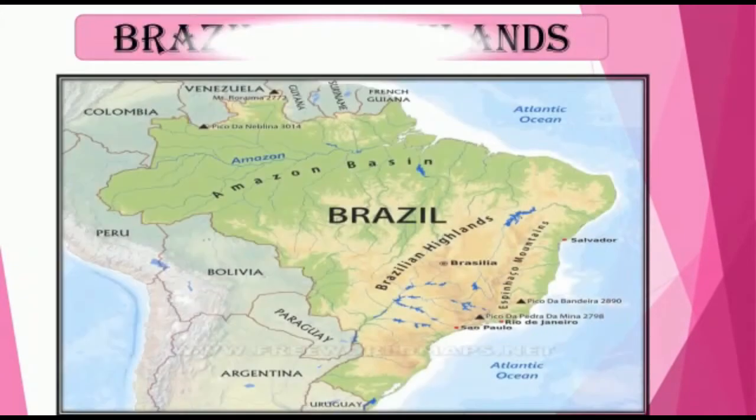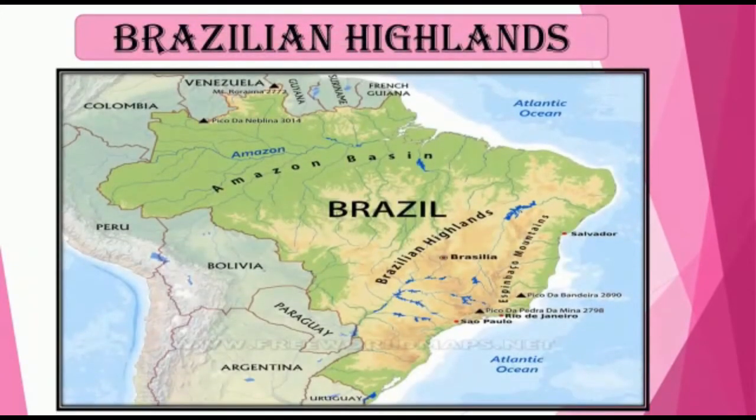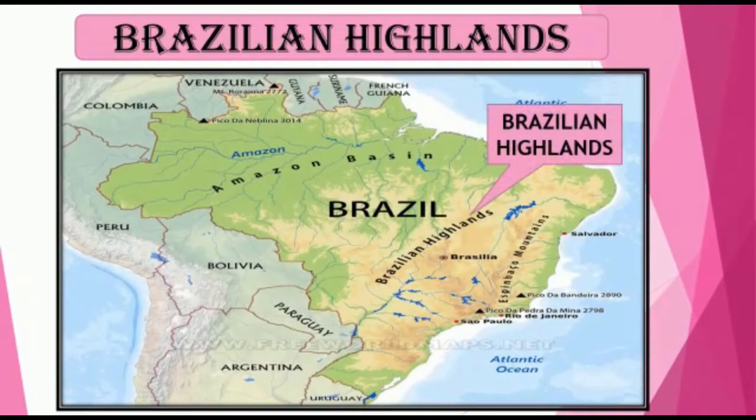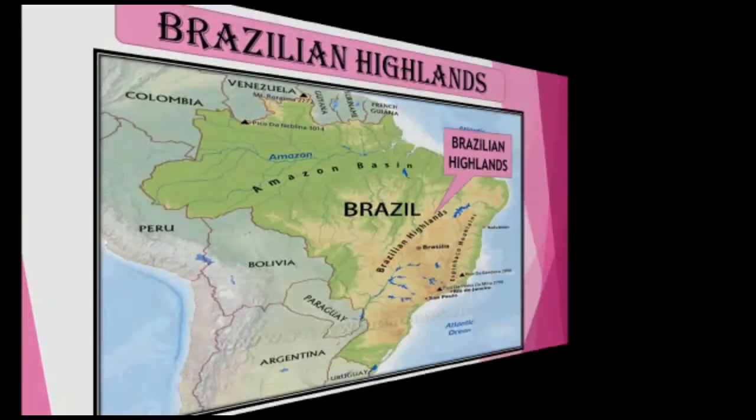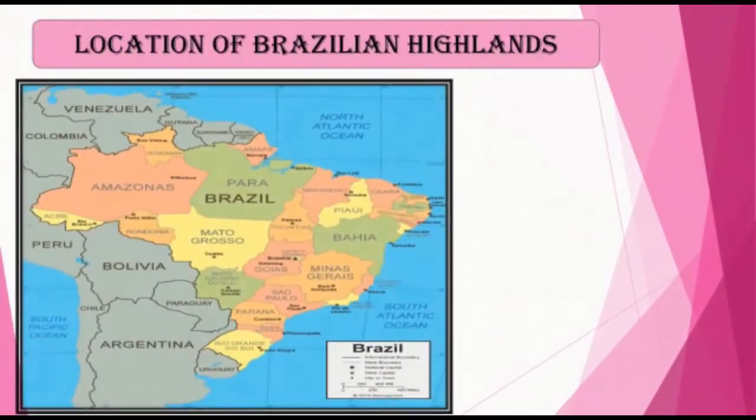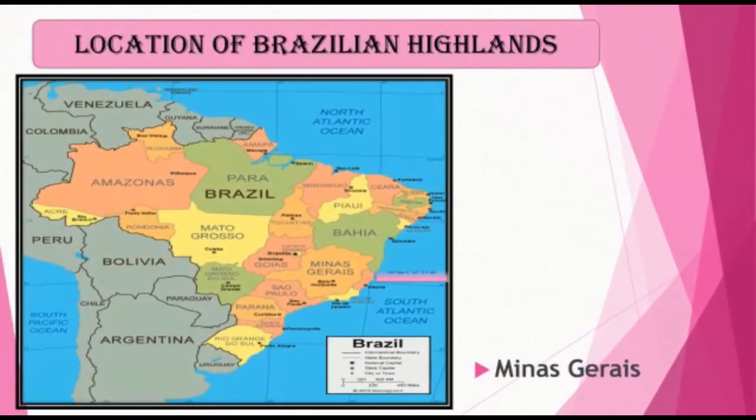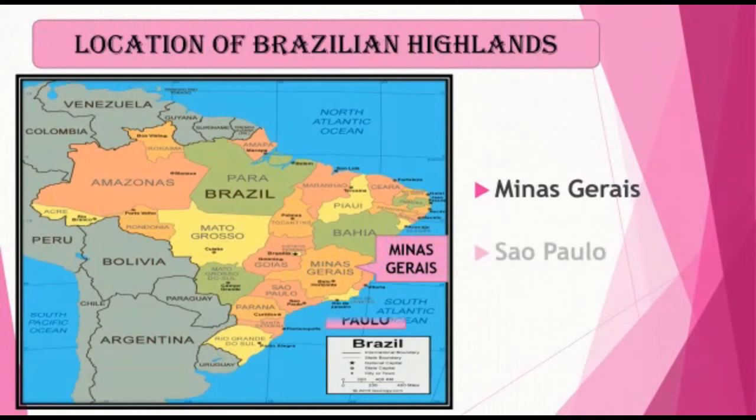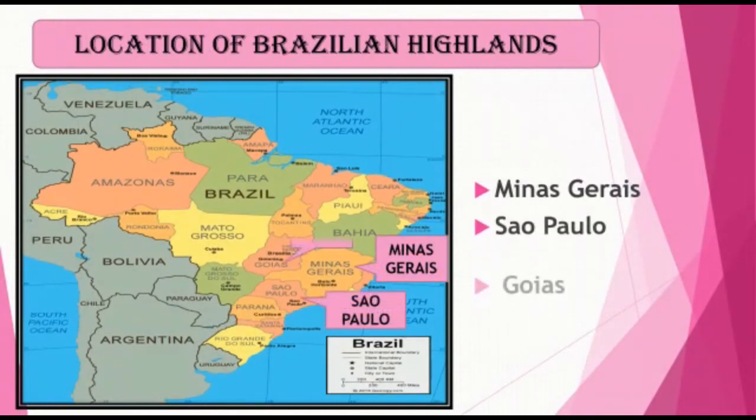Let's take more information about Brazilian highland. Brazilian highland is located in the southern and eastern part. It is located in the state of Minas Gerais, Sao Paulo, Goiás and Mato Grosso.